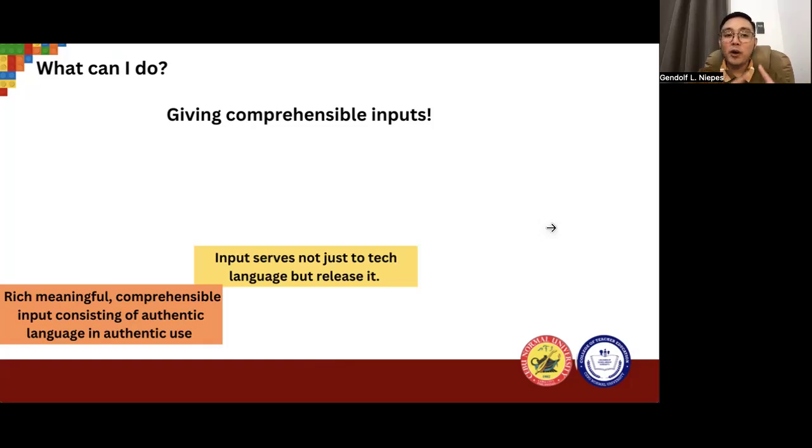All right, so that's one thing that instructional materials can truly do, to give our students an opportunity to produce a language. And good instructional materials can help facilitate language production.